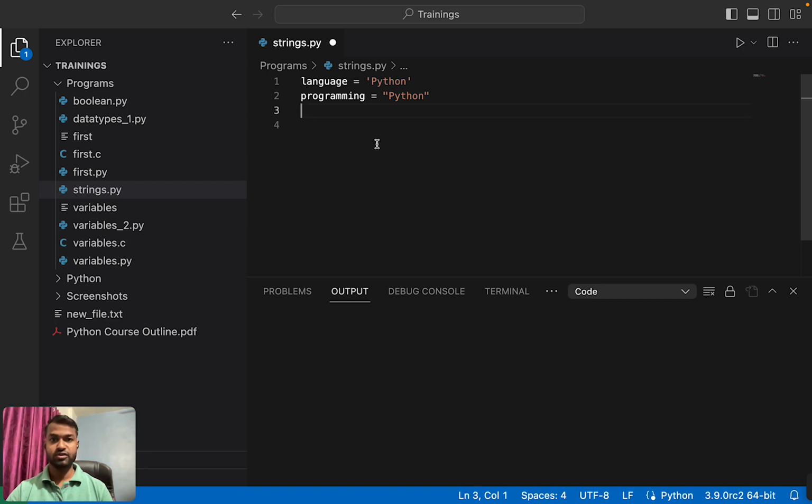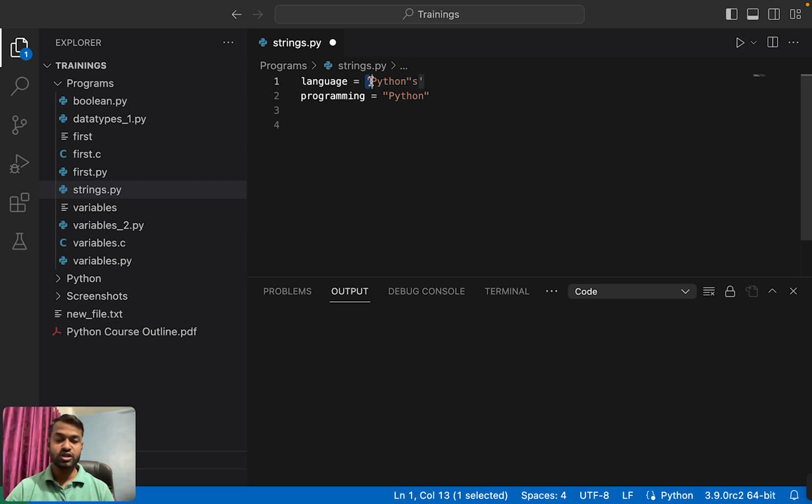One more thing, if you have to use any single quote or double quote inside the string, then it should be a combination. Like if we have declared a string by using single quote and you have used an apostrophe, then it should be a double quote here, because this string is declared by using single quote.